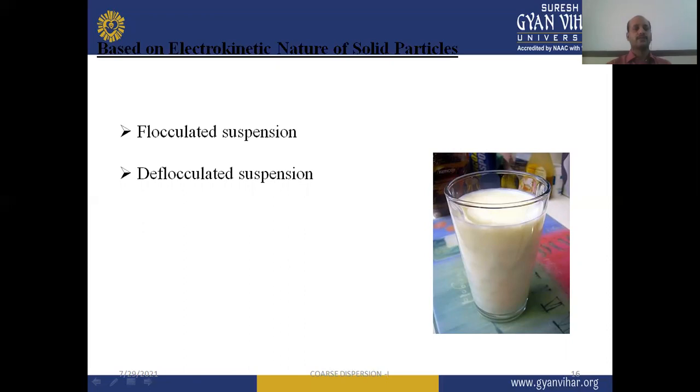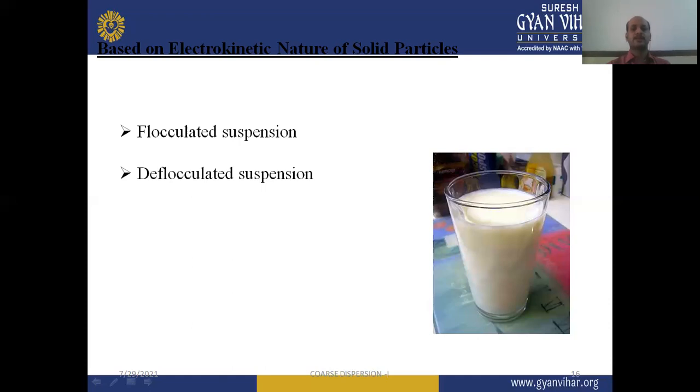When we go through the flocculated suspension, there is the presence of flocks. So we have to know what flocks are. Flocks are the loose aggregation of the solid particles. They are bonded with weak physical forces like van der Waals force. If the solid particles are aggregated with weak physical forces, they can form a group. It is known as a flock, and the suspension will be known as flocculated suspension.